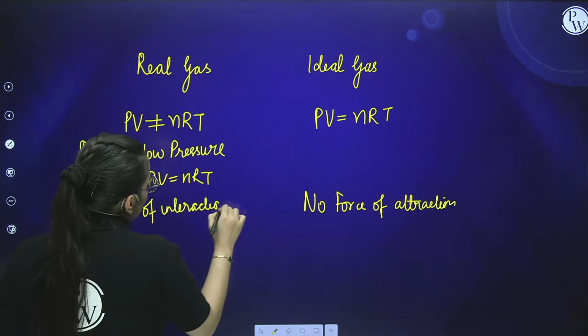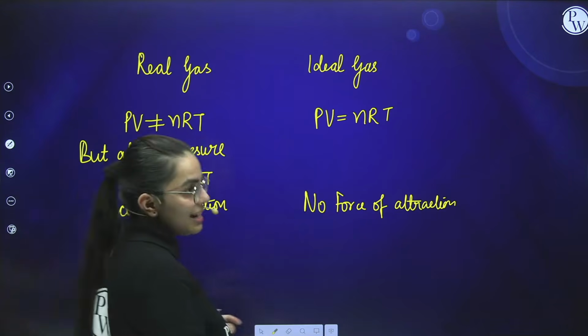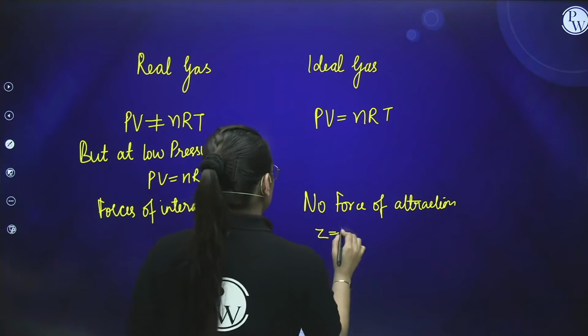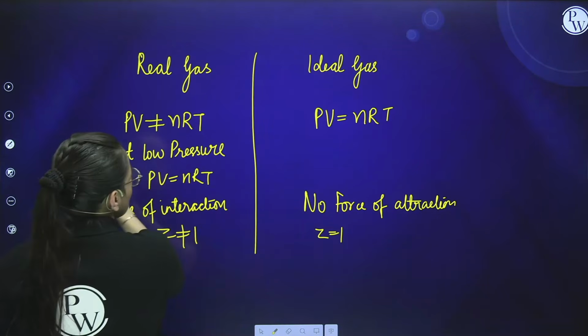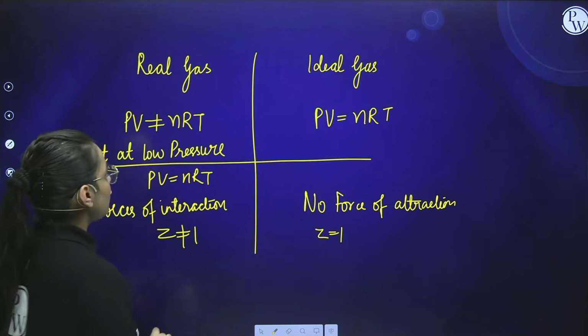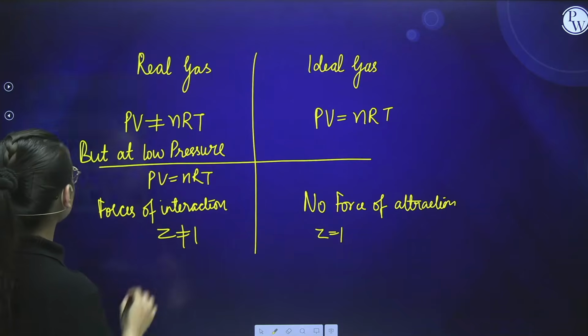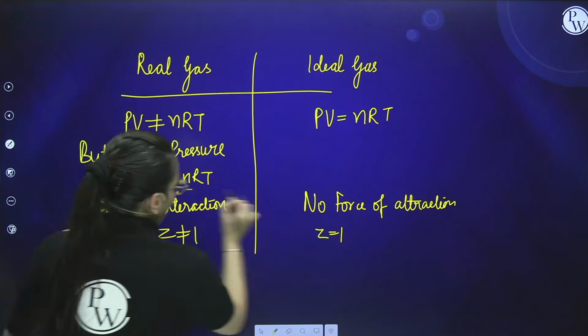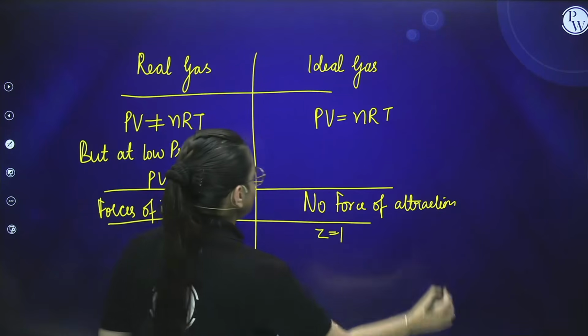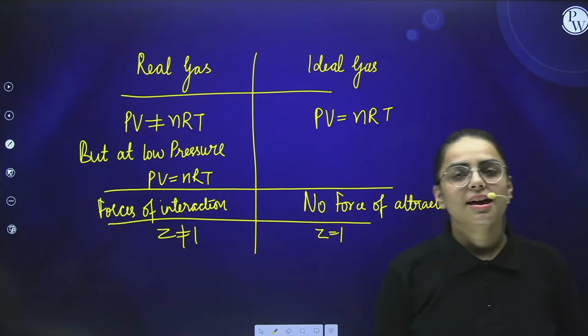Other than this, students, if I talk about the ideal gas, Z comes out to be 1. Here Z comes out not to be 1. Clear? So these are the things that we have already calculated. One second, I have to put a line over here. Okay, this is the difference between the real gas and the ideal gas.